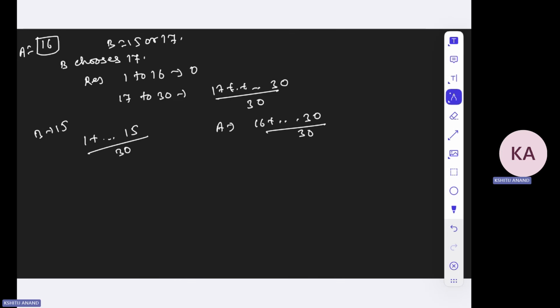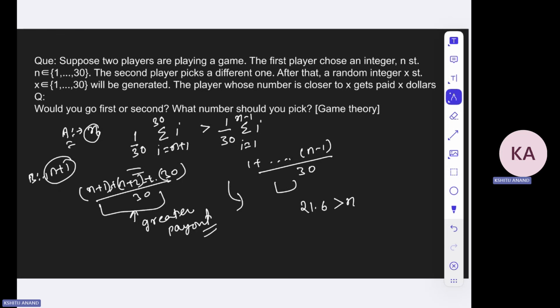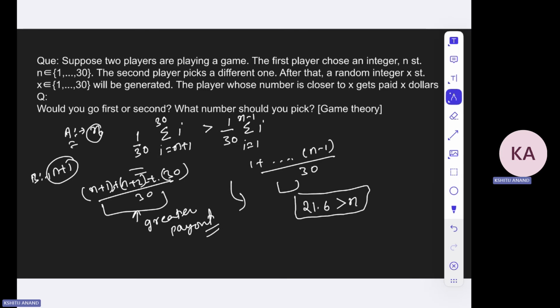So you have to find a number n. What I'm trying to do is express it in terms of n. Let us say A chooses some number n. Now B will either choose n plus 1 or n minus 1. I want to find out in which scenario B can pick n plus 1, or B can choose n minus 1. So let us solve it, and if you solve it, you will get 21.6 is greater than n.